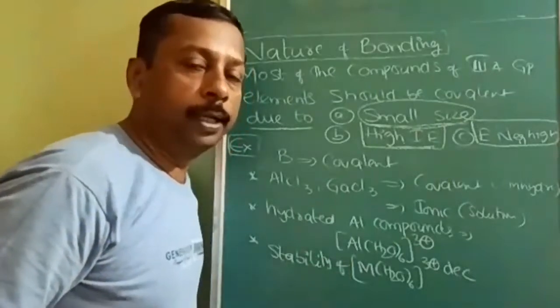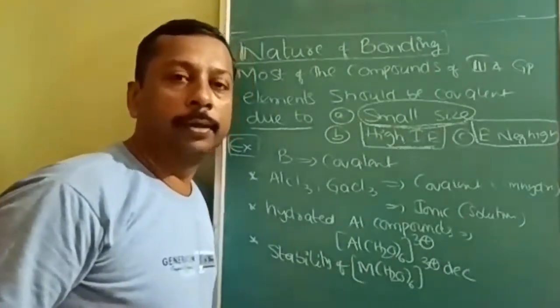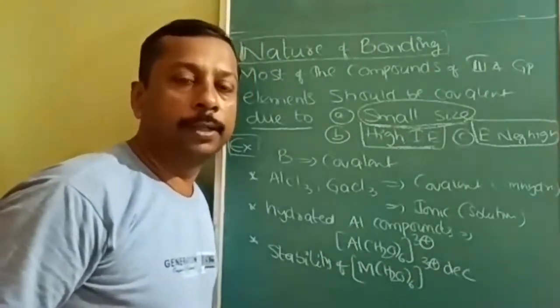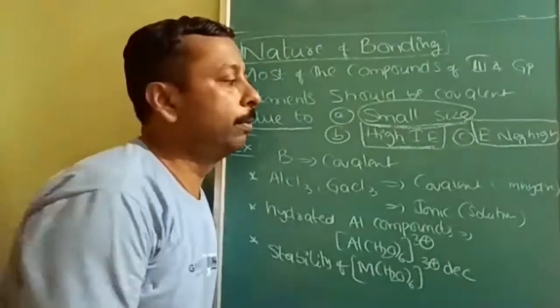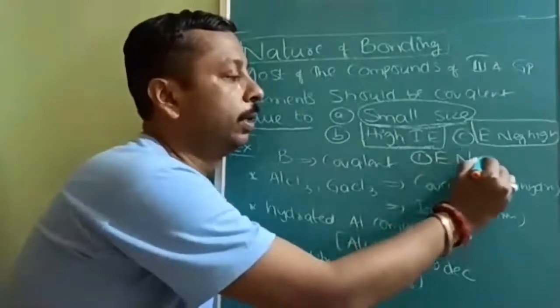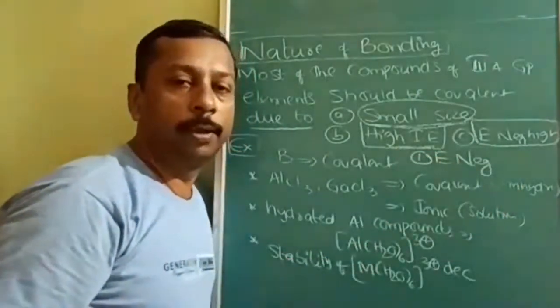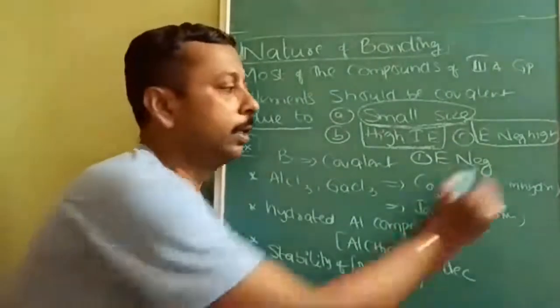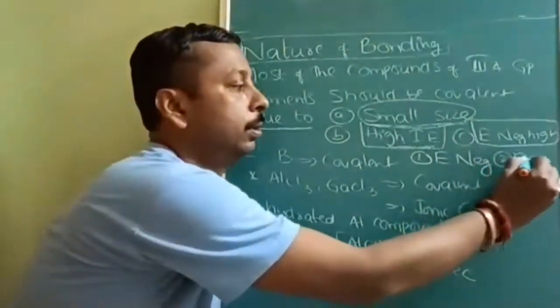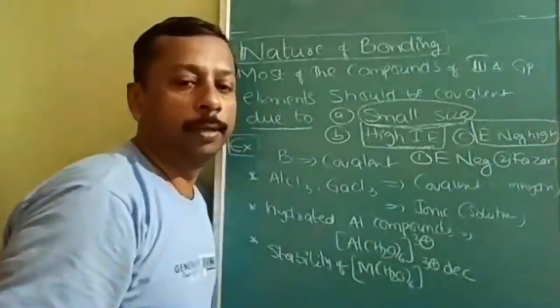Actually, percentage ionic character and percentage covalent character can be calculated on the basis of three topics. First one is based upon electronegativity. That topic we have covered in the periodic table. Second is Fajan's rule, which we have covered in chemical bonding.